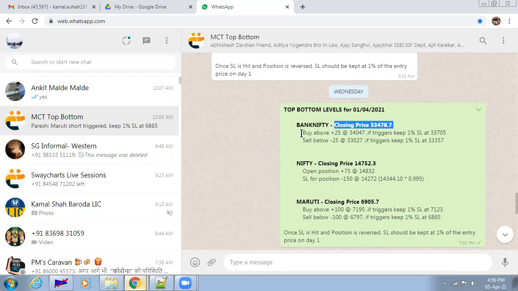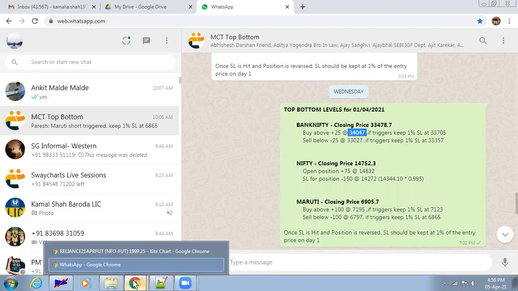Now it's going to be the next day for you. So next day you say there can be a buy above 34047. So you say plus 25, which is one lot of Bank Nifty, and you buy above 34047. So when you say 34047, this is going to be the trigger price for us.